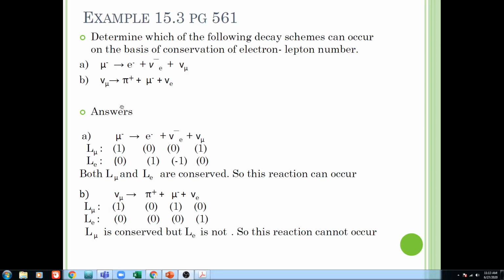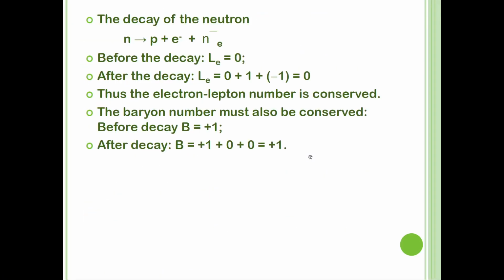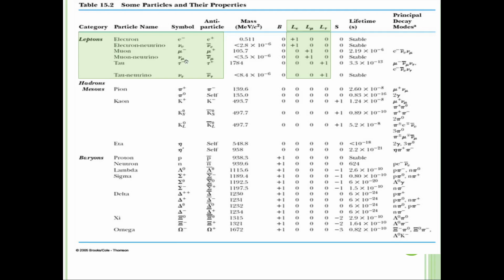Now for the second one: mu neutrino is equal to pi plus, mu negative, plus electron neutrino. Based on mu lepton, first, mu neutrino should be positive 1, under this law.